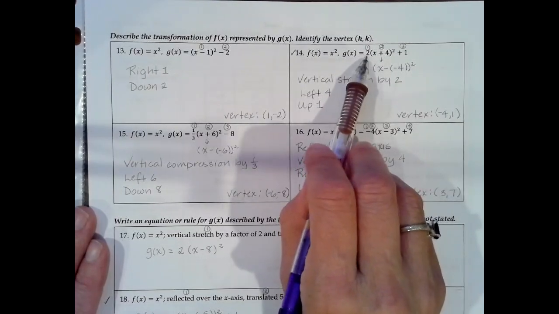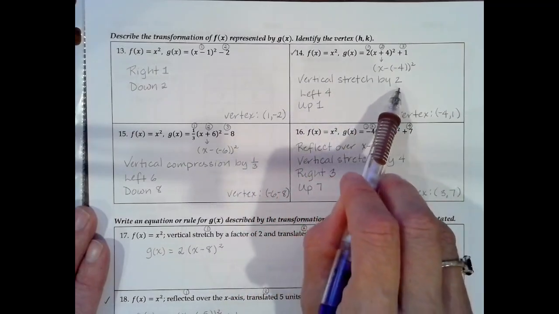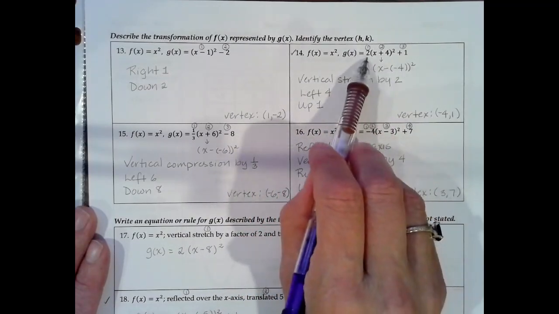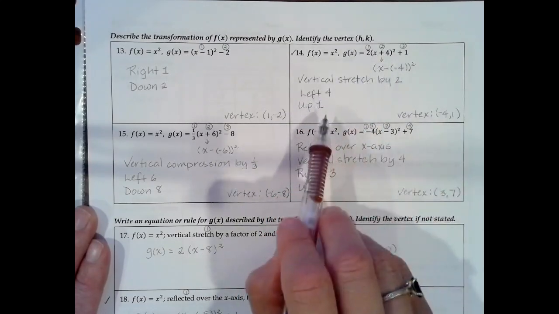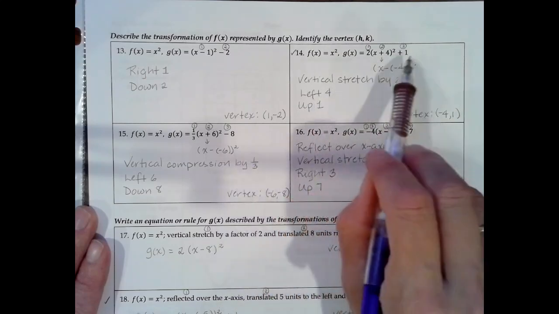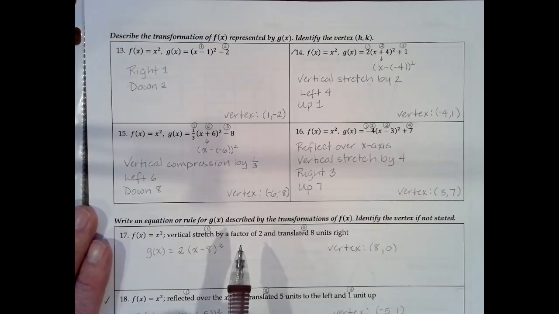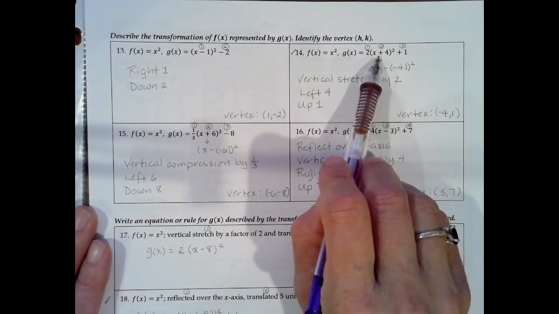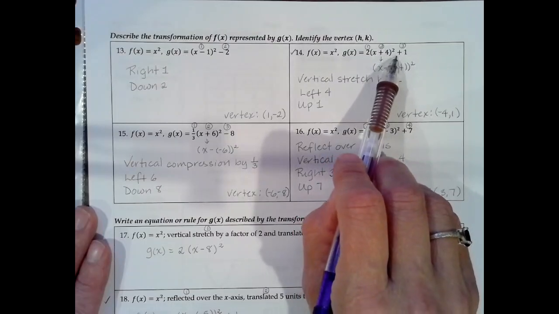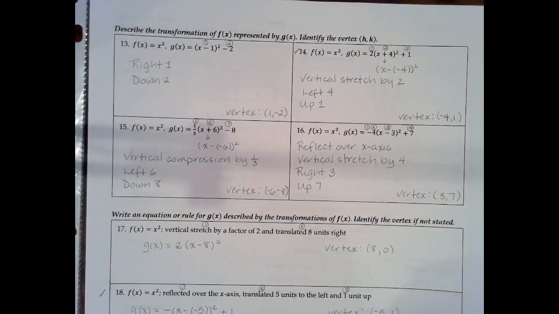The 2 that's multiplied by the x squared term is a vertical stretch by 2. So that 2 comes from right from here. We're moving the graph or shifting the graph. If it's x plus 4, that means we're going to the left. So left 4, the plus 1 means we're moving the graph up 1. So all 3 transformations are accounted for. The last thing we have to do is identify that vertex, think opposite h, so -4, +1, because we always keep k as is.